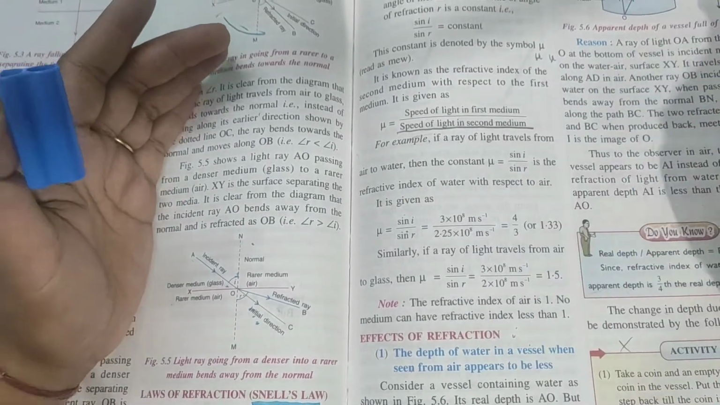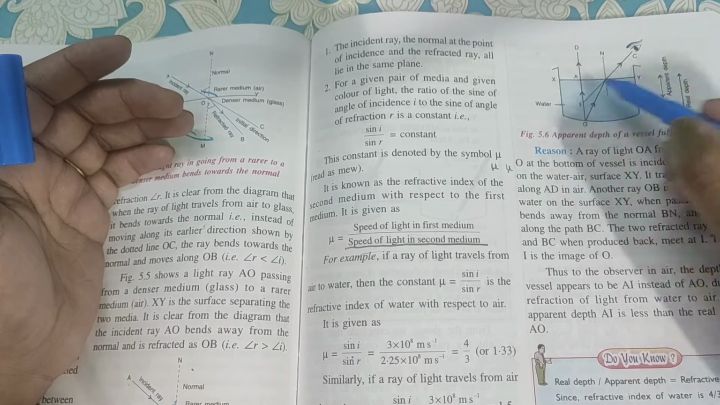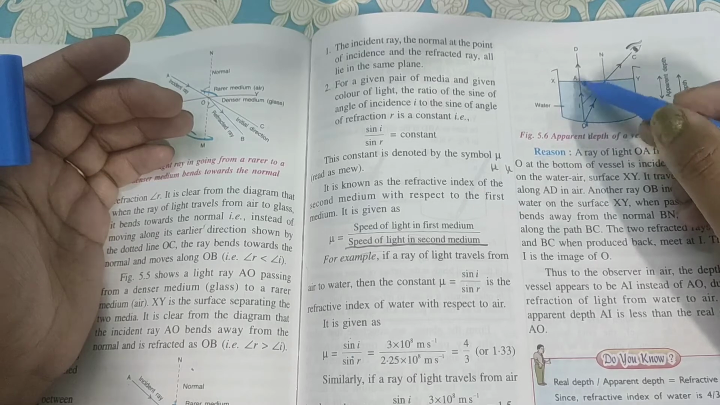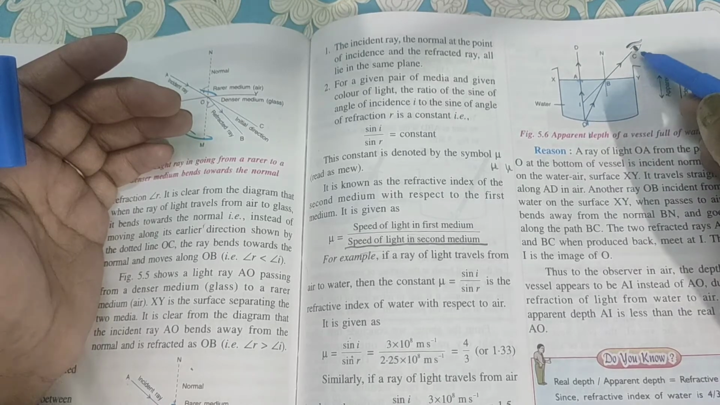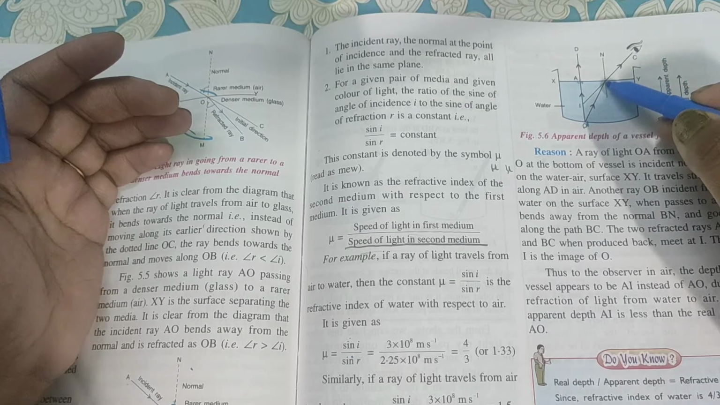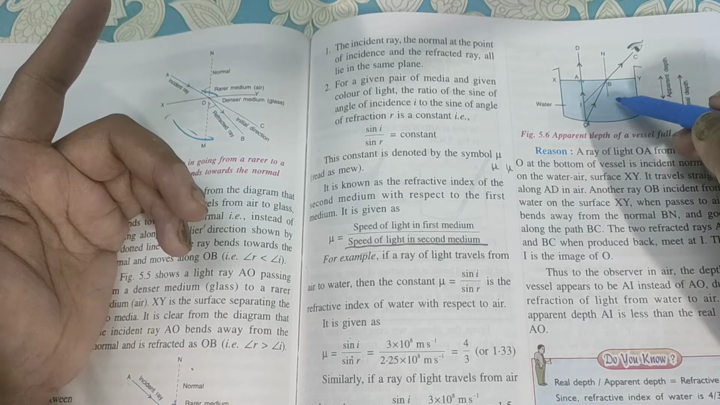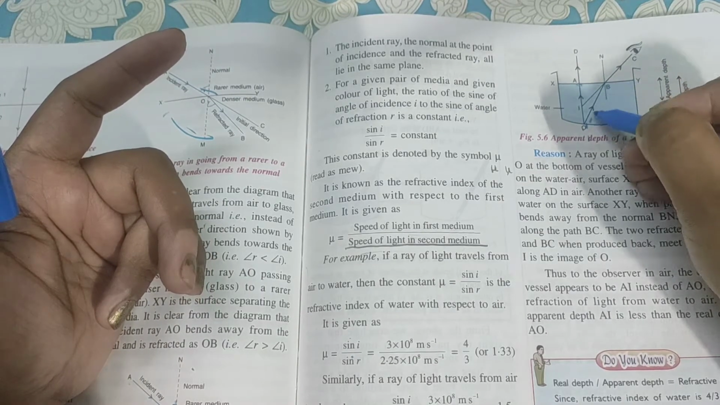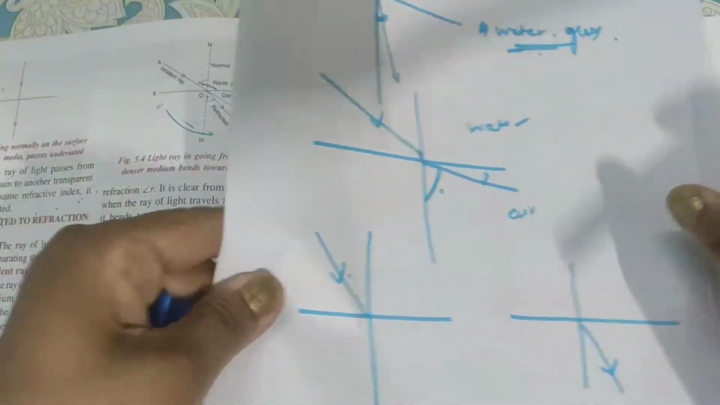Consider a vessel containing water. Let's suppose the real depth is OA. But when seen from above, let's suppose you are seeing from there, and the ray goes like this. This is air to water, so the ray will be closer to the normal. So it will make it like this because you are taking this depth.